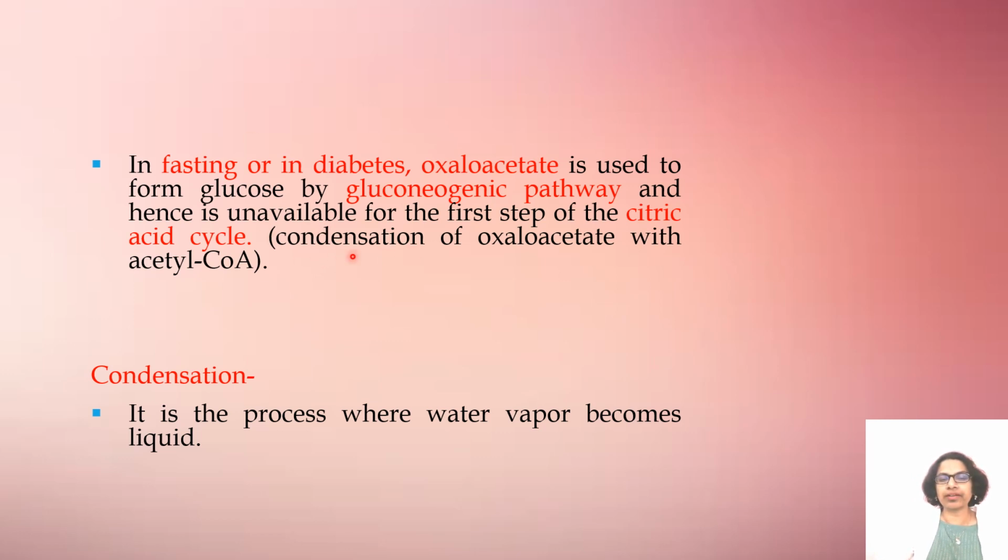So we have to remember this: condensation of oxaloacetate with acetyl CoA.